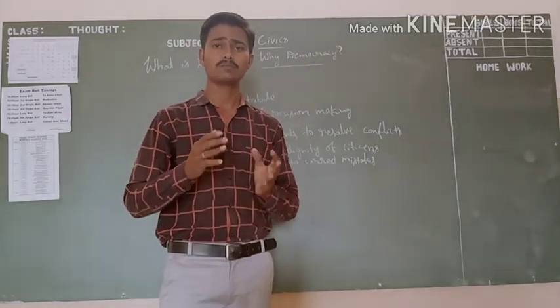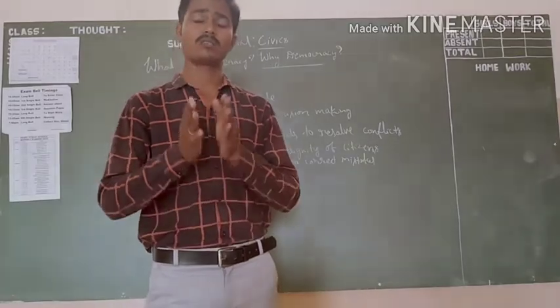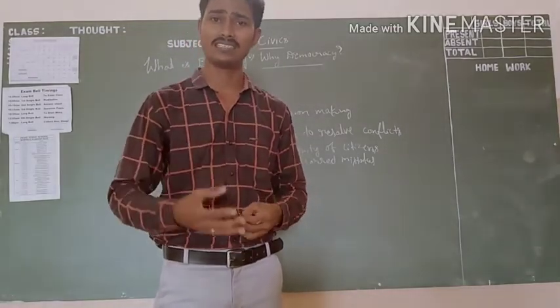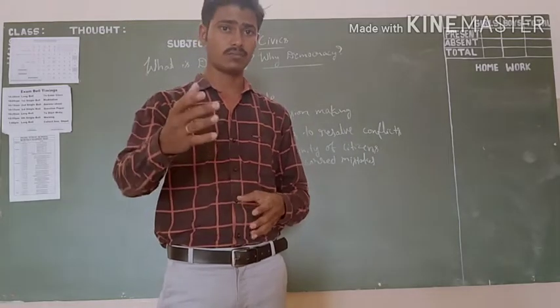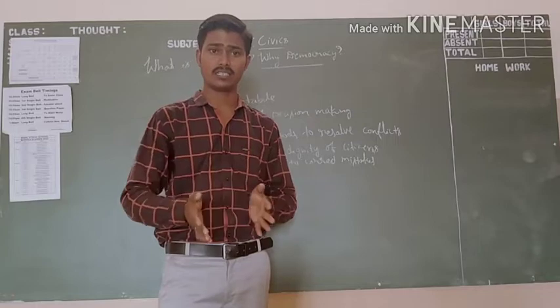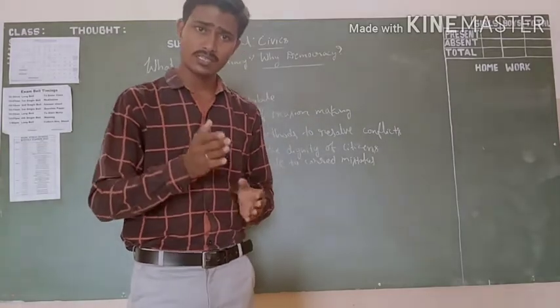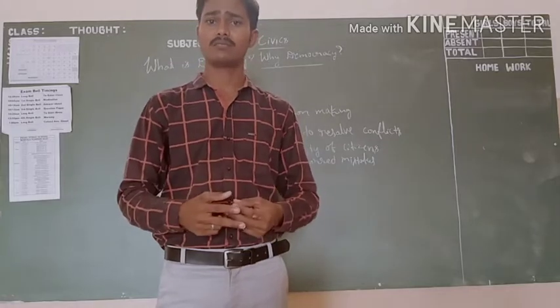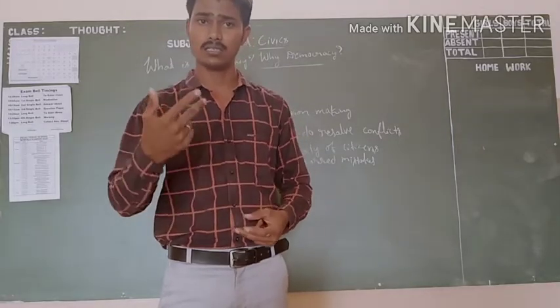There were so many media, so many press, so many political leaders. Even the opposition party exists in India, you know that. So these opposition parties, press, media, everyone started criticizing the government.